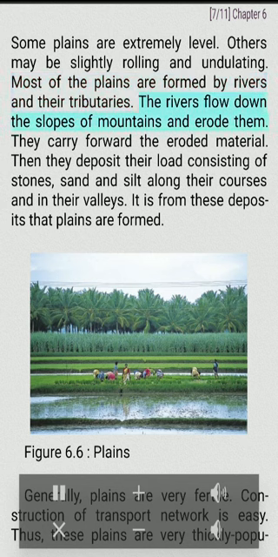The rivers flow down the slopes of mountains and erode them. They carry forward the eroded material. Then they deposit their load consisting of stones, sand and silt along their courses and in their valleys. It is from these deposits that plains are formed. Figure 6.6. Plains. Generally, plains are very fertile.